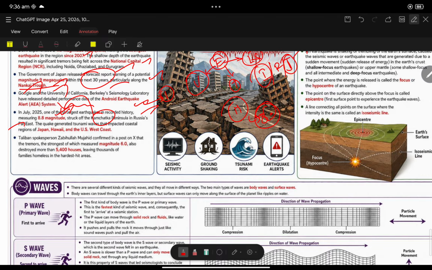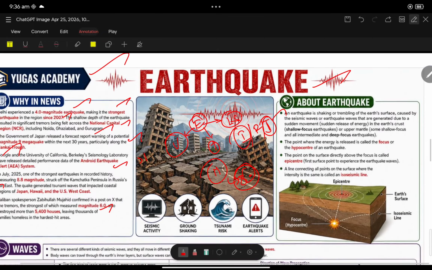It is one of the deadliest and strongest earthquakes recorded in the history of earthquakes. Taliban spokesperson Zabihullah Mujahid confirmed that they also felt an earthquake of magnitude 6.0 in their areas. That means the earthquake has hit multiple areas. Now let us see some of the facts regarding earthquakes.